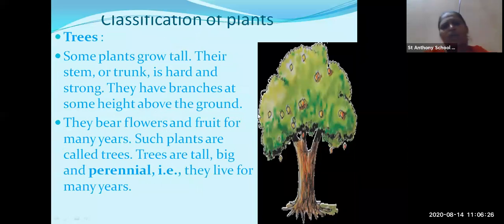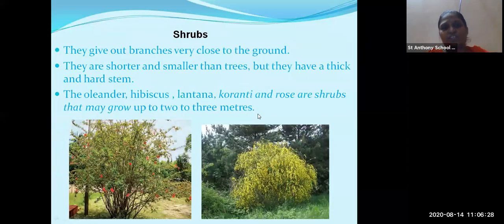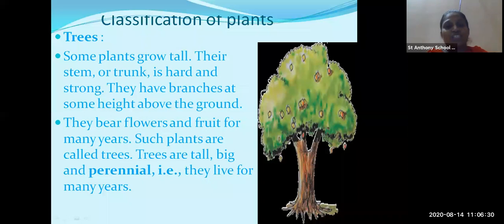Now, classification of plants. Who did this classification? Carl Linnaeus was a scientist. He studied some plants and thought that these plants should be classified. Why? Because it was very difficult for him to understand where to put each plant. All the plants showed different varieties. So he decided that he should classify the plants.